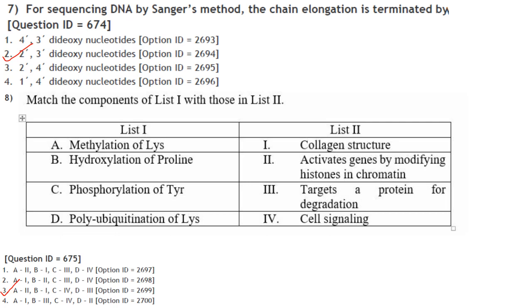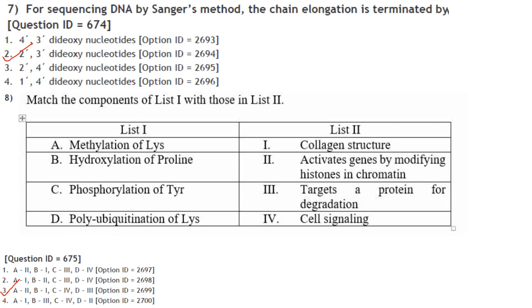The next one is match the following. Methylation of lysine activates genes by modifying histones in chromatin; lysine 9 is modified in histone by methylation. Then hydroxylation of proline is part of collagen structure.